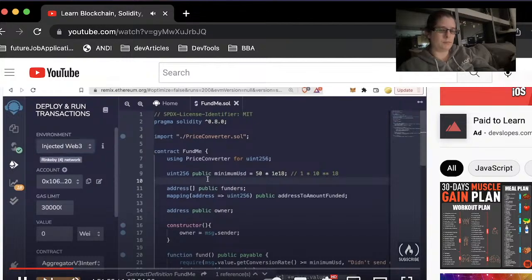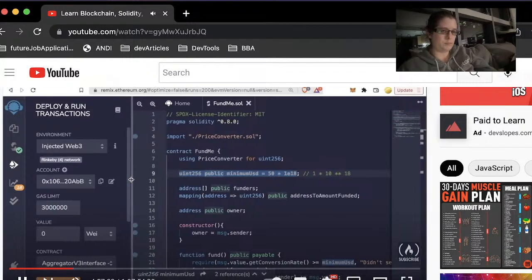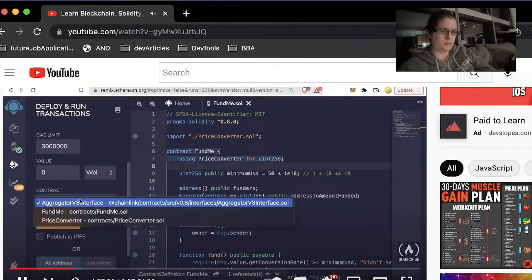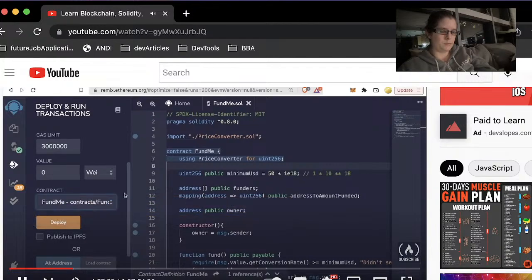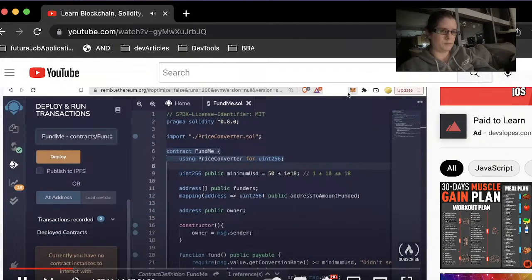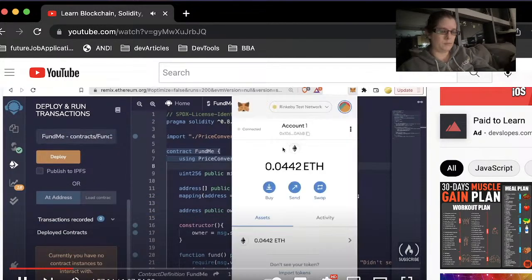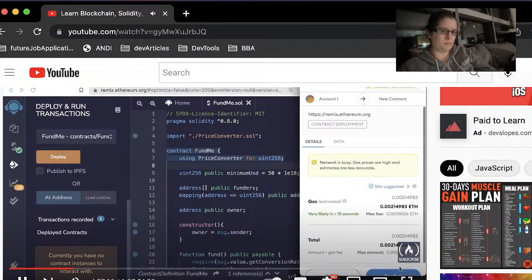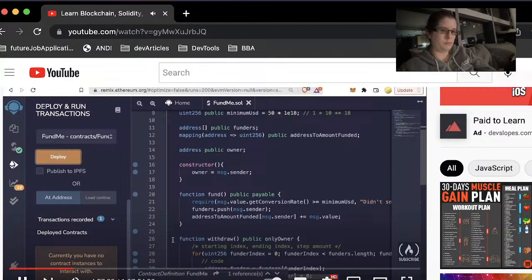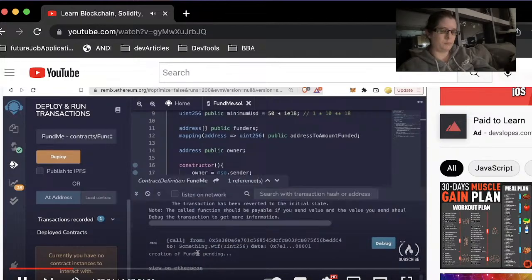Web3. Remember, we're using injected Web3 because our price converter.sol is using Chainlink oracles that actually exist and are actually monitoring the Rinkeby network for us. Now we're going to scroll down and choose the Fund Me contract, and go ahead and deploy. Once again, we want to make sure we're on the Rinkeby testnet and we have a little bit of Rinkeby ETH in our wallet. Let's go ahead and deploy, confirm, and wait a little bit for our contract to get deployed.